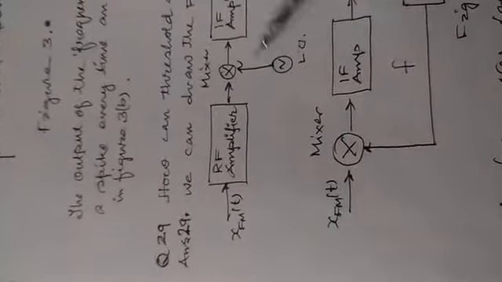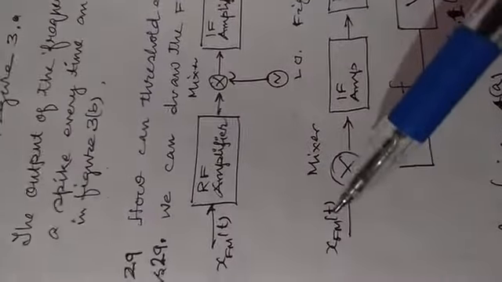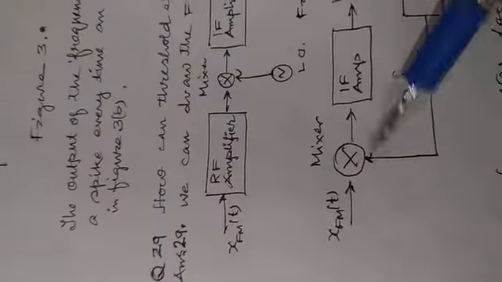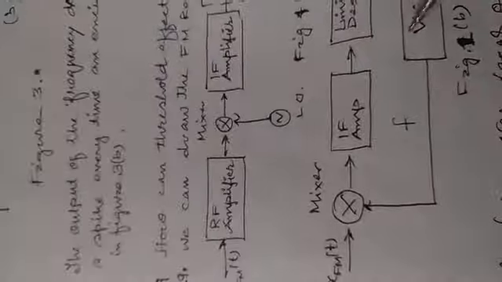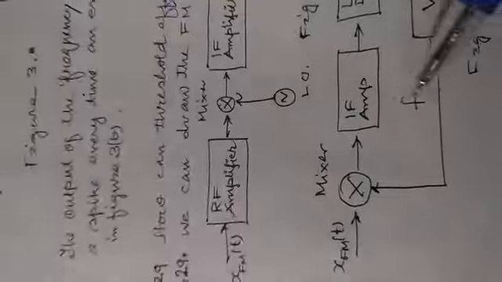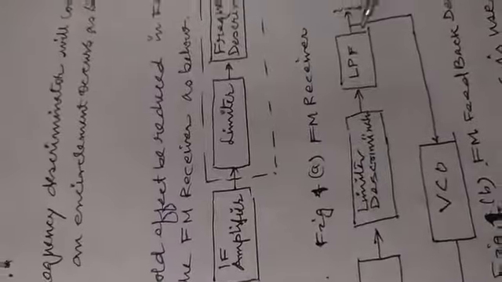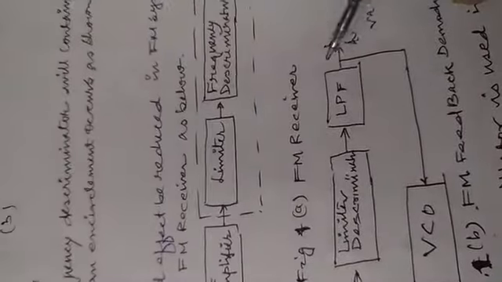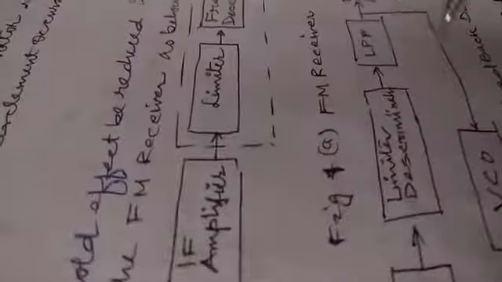In this case, the local oscillator has been replaced by the voltage controlled oscillator. The FM signal x_FM(t), the RF amplifier output, is mixed through the mixer with the voltage controlled oscillator signal of a particular frequency. This frequency is generated according to the small variations of the low pass filter output.